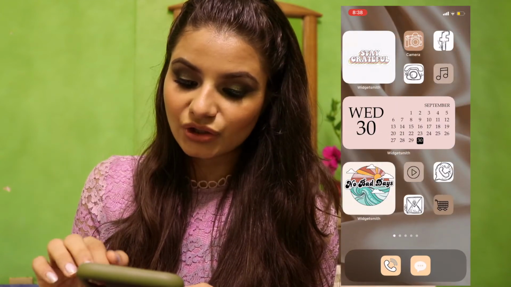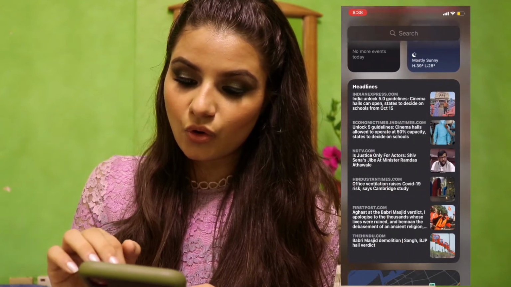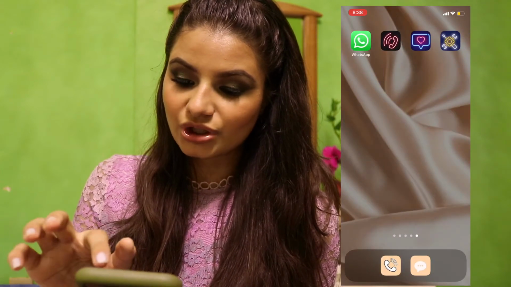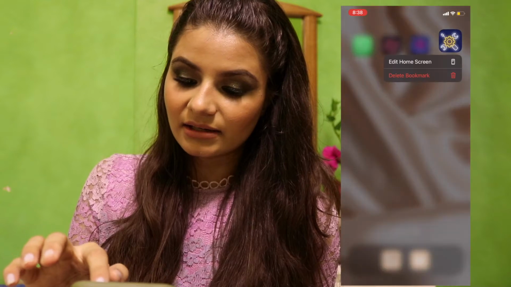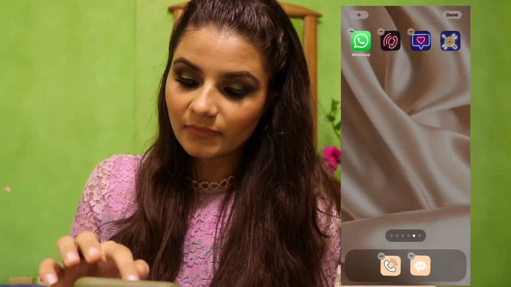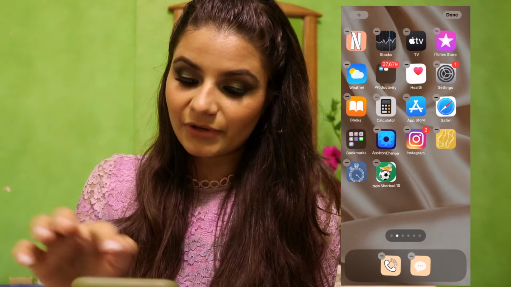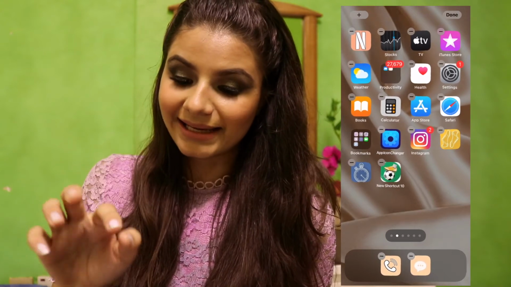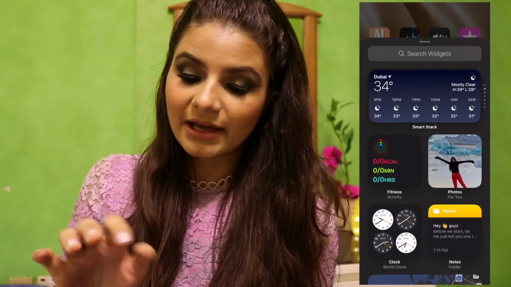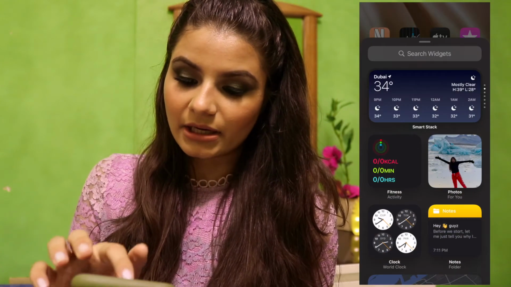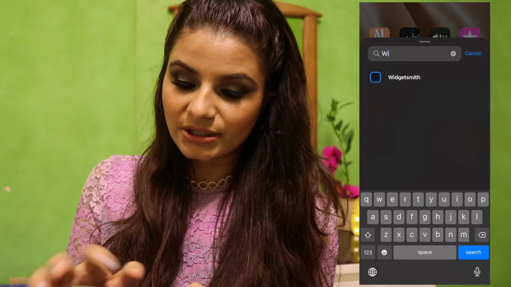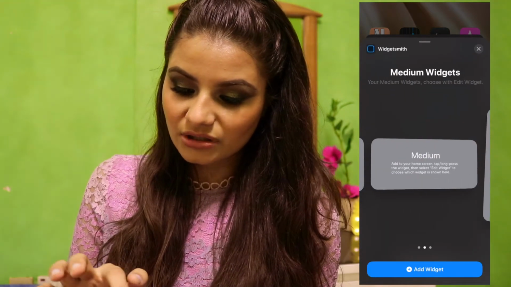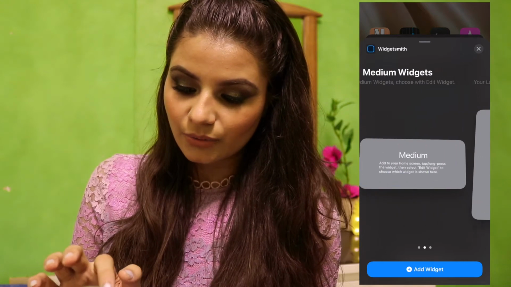Now the next thing you can do is go to the screen where you want to create your widget, and just click. For example, if I want to create a widget on this screen, I'll have to tap the plus sign on the top left corner, and then search for the app Widgetsmith, and choose my medium widget, right?